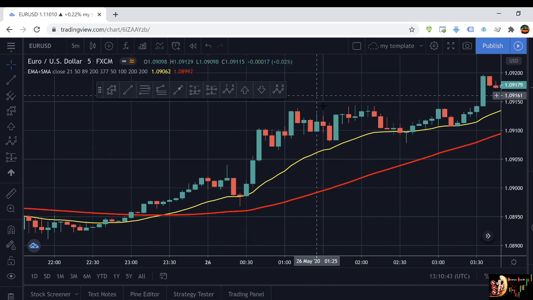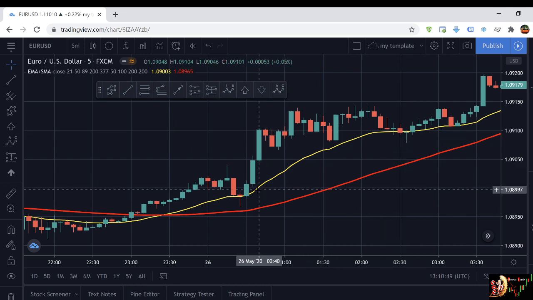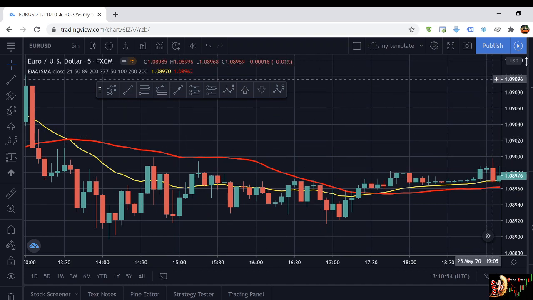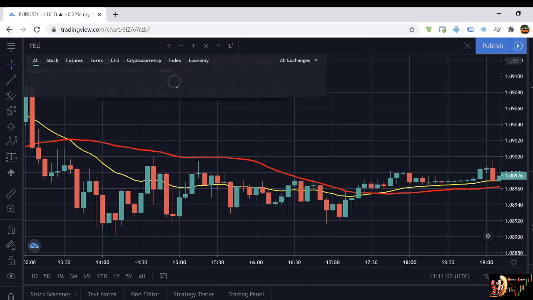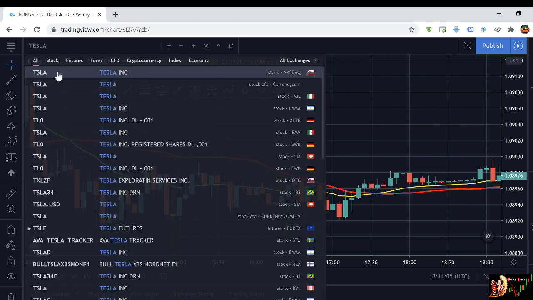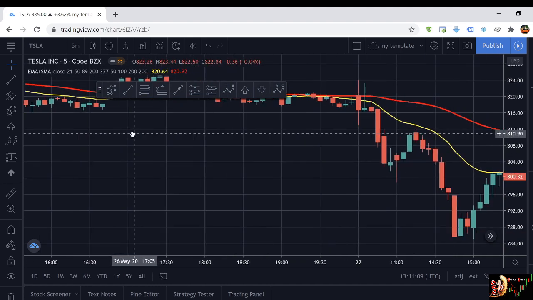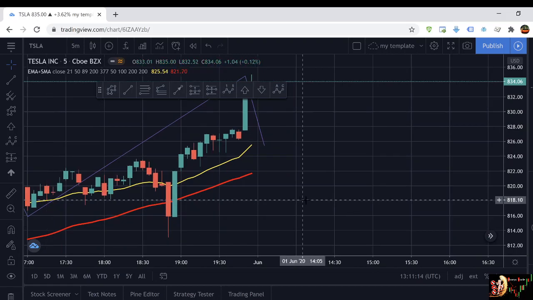So basically, it's a first impulse, first retrace, second impulse, second retrace. This candle is right above. Why not? So yeah, practice again on this one. So I think I was talking about Tesla before, so let's take a look at Tesla. If someone wants to buy Tesla stocks, of course, I repeat, I'm not a financial advisor. The idea is just for you to try to look at the setup and see for yourself, right?